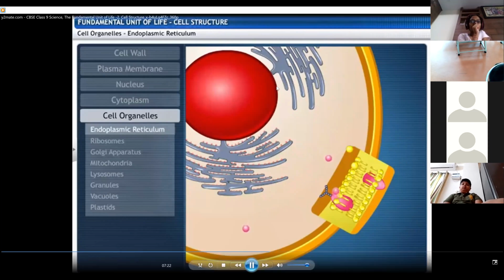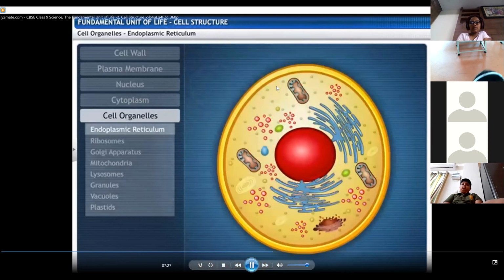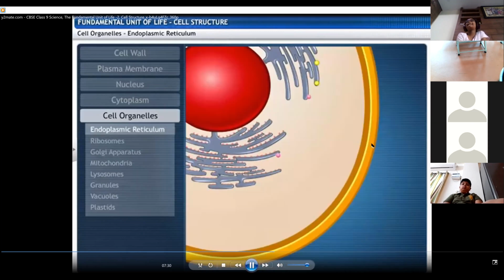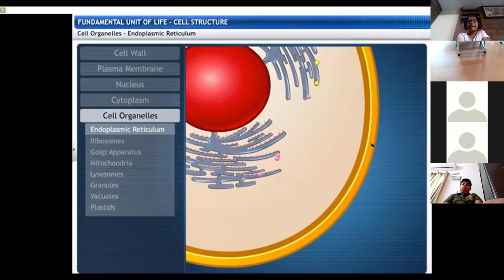And some function as enzymes and hormones. Endoplasmic reticulum serves as channels for the transport of proteins between various regions of the cytoplasm.